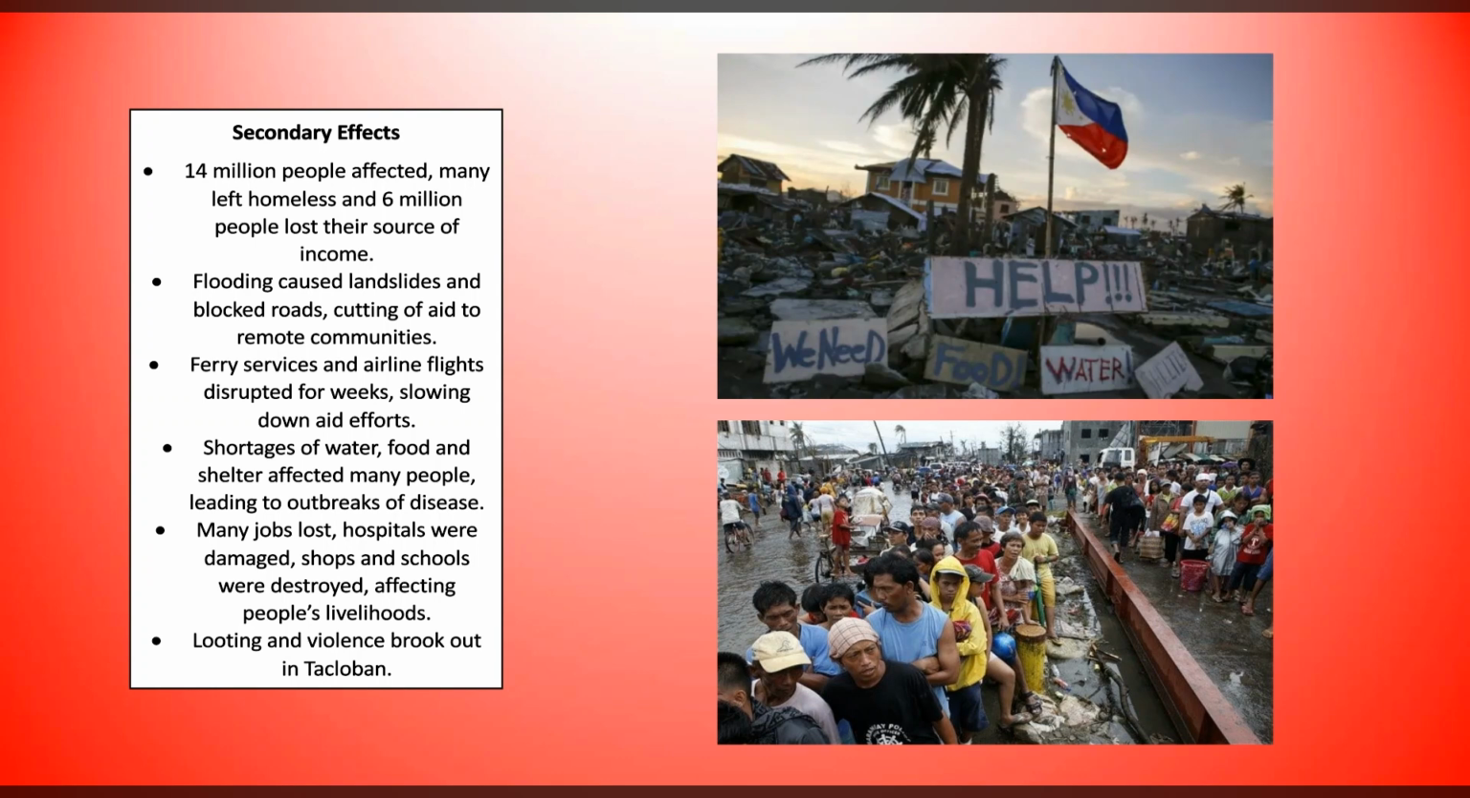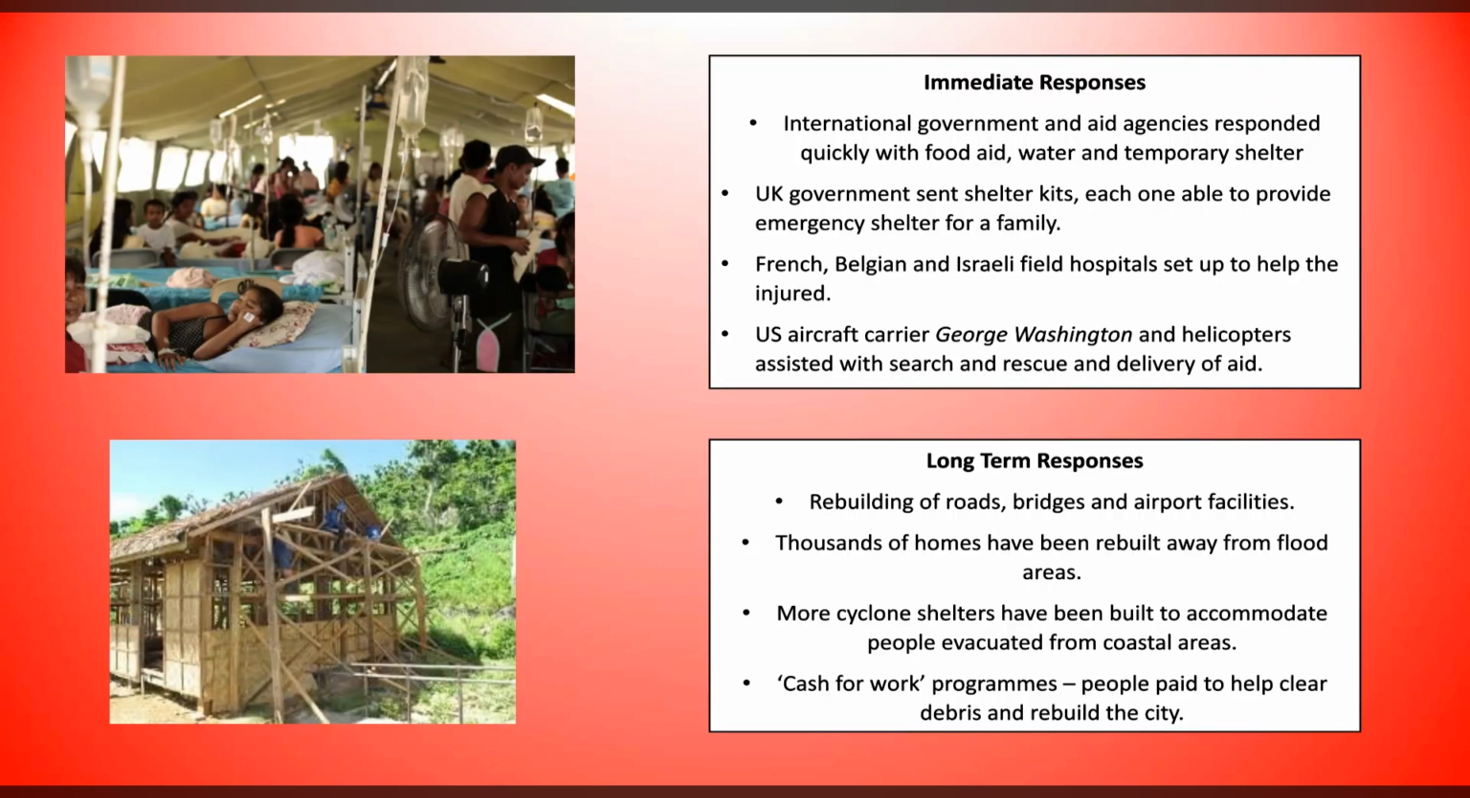There was a shortage of water, food, and shelter, and that led to outbreaks of diseases like cholera. Jobs were lost, hospitals were damaged, shops and schools were destroyed, and that all in all affects people's livelihoods. And again, looting and violence broke out in Tacloban.